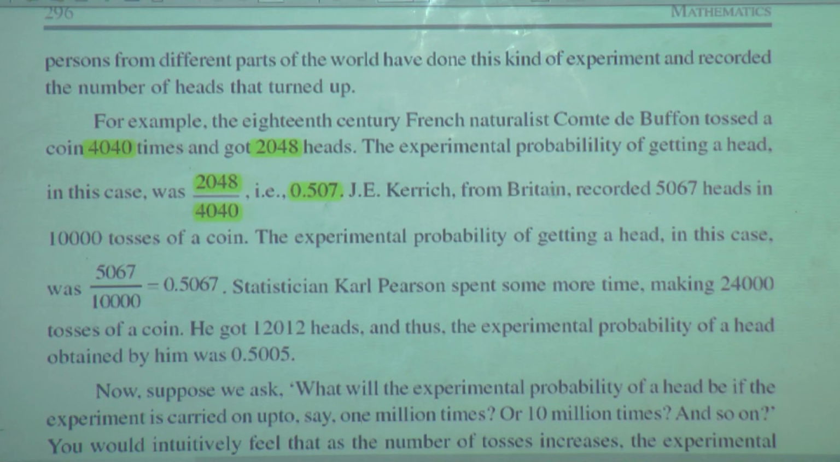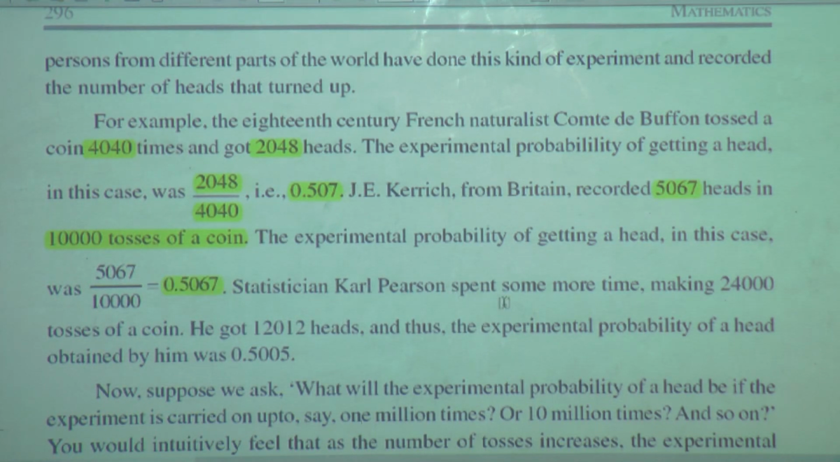J.E. Kerridge from Britain recorded 5067 heads in 10,000 tosses of a coin. The experimental probability of getting a head in this case was 5067 upon 10,000, which is equal to 0.5067.